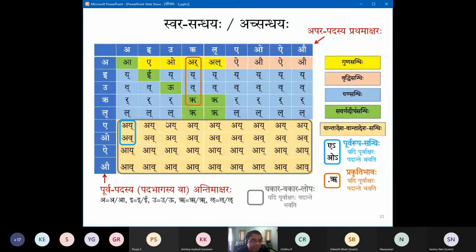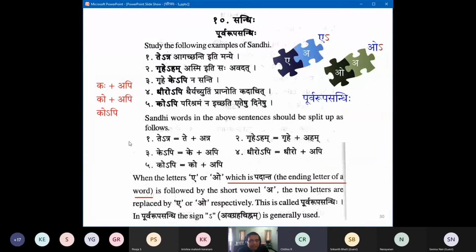Okay, let's move forward. I think we have done everything there is to be said about Avagraha and Purva Rupa. So this is the picture basically confirming that. In slokas, do we spell it out? Technically, you don't spell it out. But if you do hint an akara, there is no problem. Kopi, ko-api. Don't explicitly make it a dragged akara like that. Kopi is fine. Dhiropi, kepi, griheham, tetra. That's how I would pronounce it.